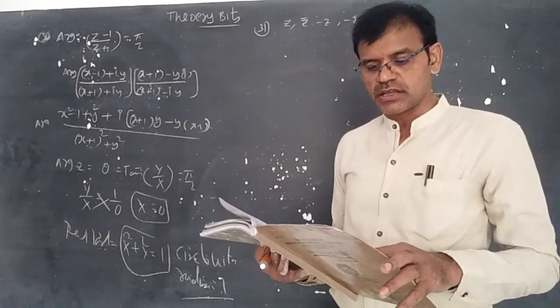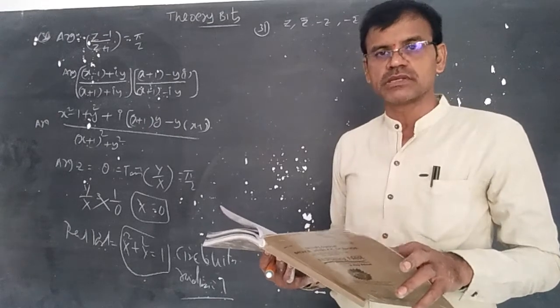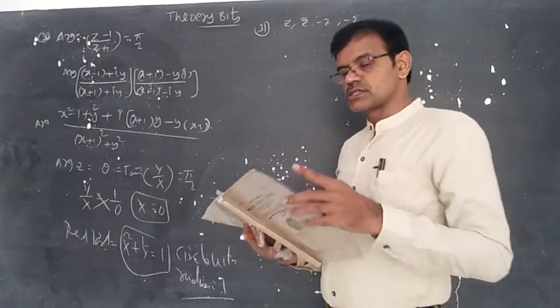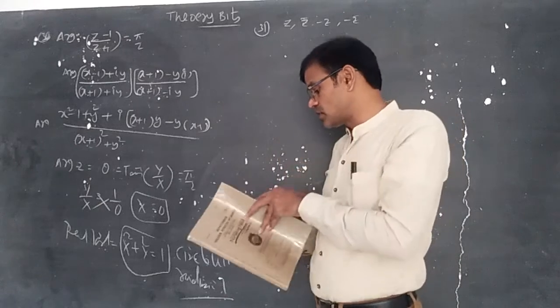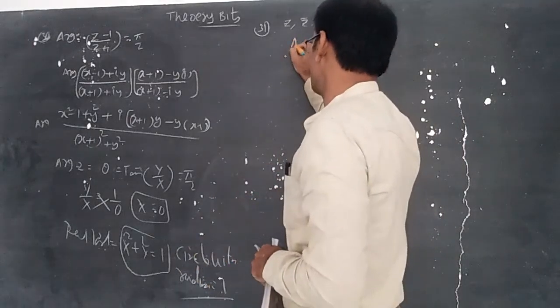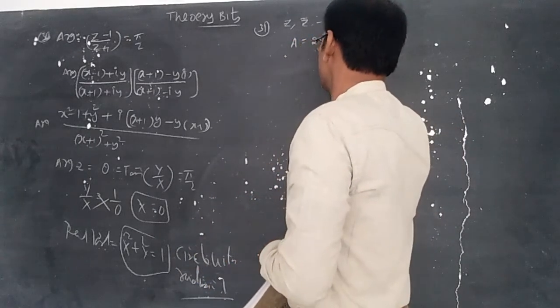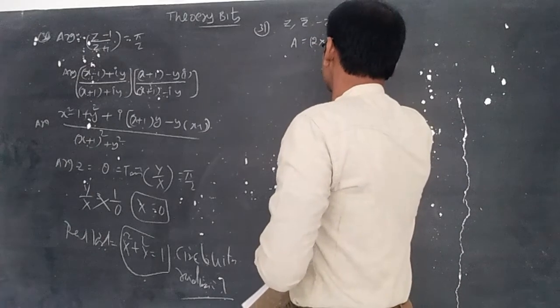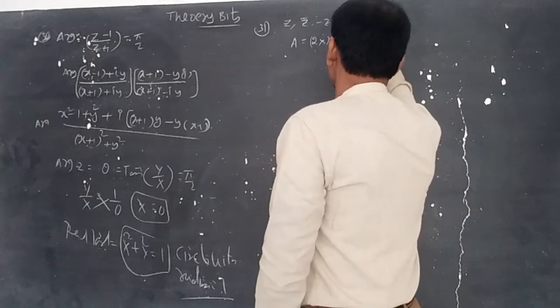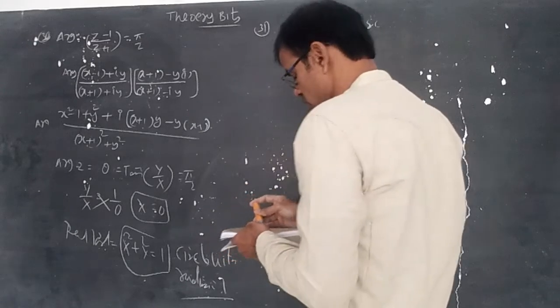That mistake is that ABCD is not a square, ABCD is a rectangle. So what is the area of a rectangle? Length into breadth. There we got the length as 2x and the breadth as 2y.